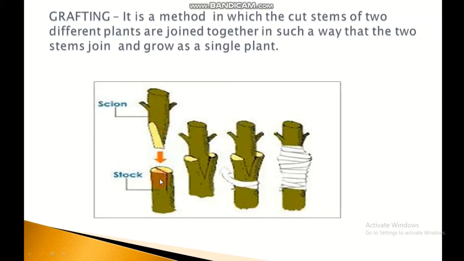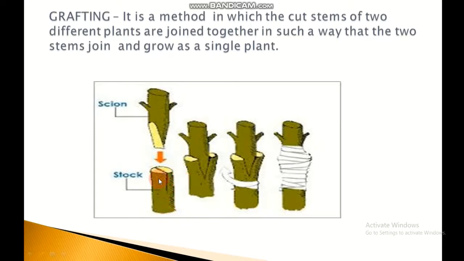In carrying out grafting, two plants are chosen which are to be used as scion and stock. First, the stem is removed from the plant chosen to be the scion for its desirable characteristics by making a slanting cut. This gives us the scion.